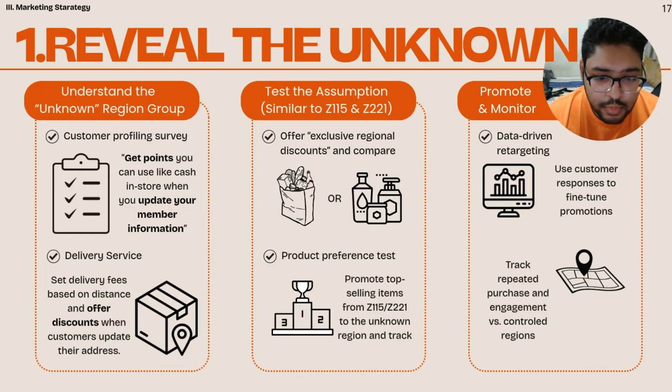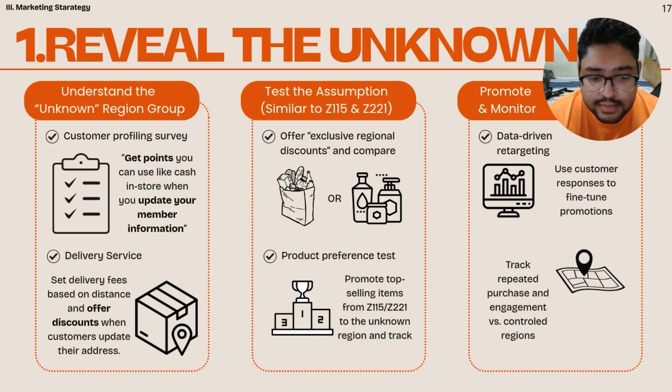Now we will be talking about our strategy across three pillars: understanding, testing, and promoting. First, understanding the unknown group. We can run customer profiling surveys and incentivize members to update their information with reward points. They can use these like cash. We can also adjust delivery service fees and other discounts when customers provide accurate address details. These small incentives help us gradually identify who the unknowns really are.